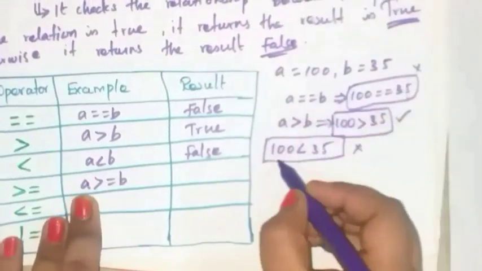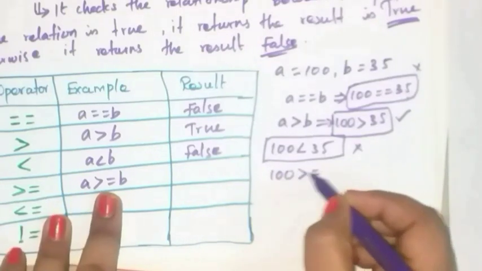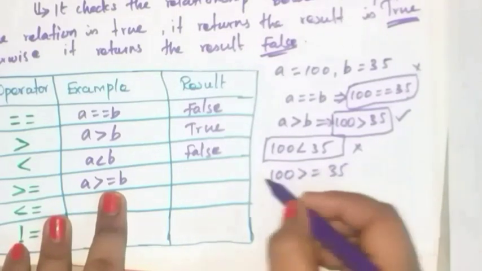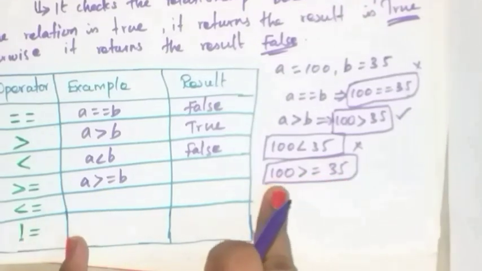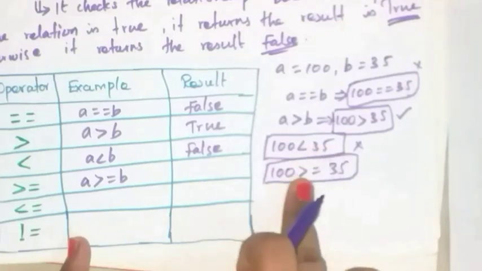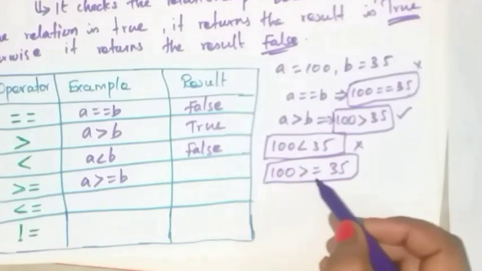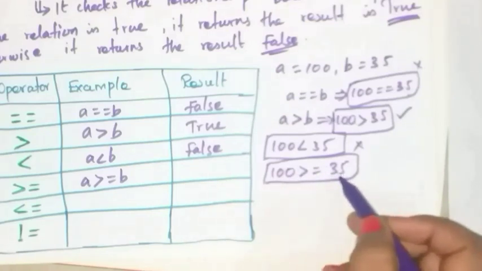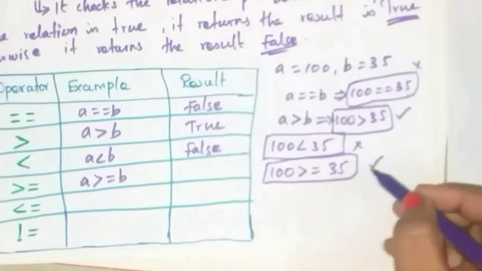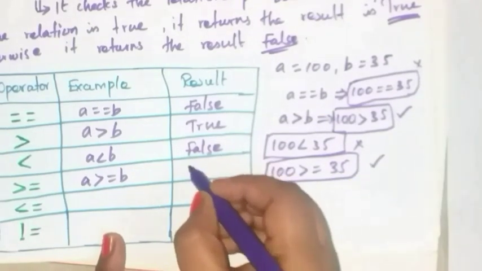Okay, 100 is greater than or equal to 35. B is what? 35. Compare these two values. Here 100 is not equal to 35, but 100 is greater than 35. So it is true. Okay, because it is greater than 35.